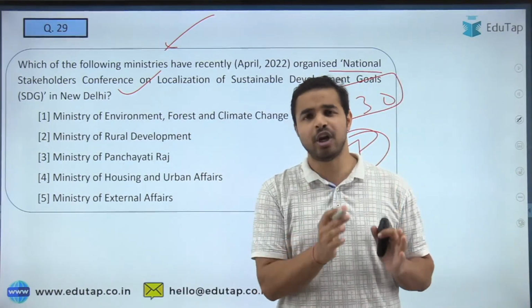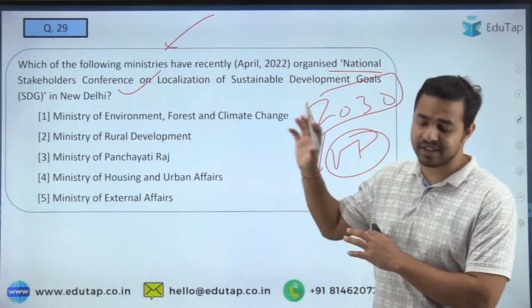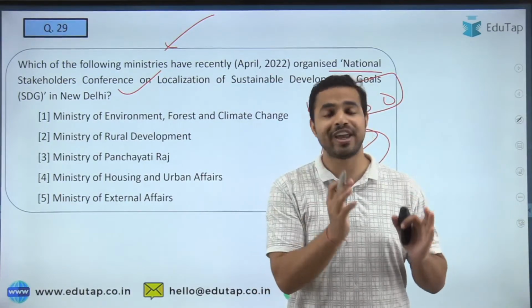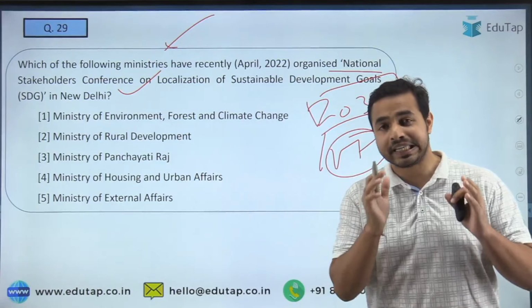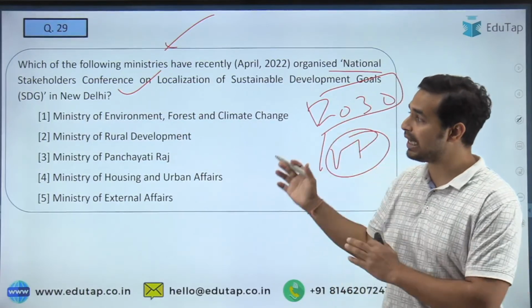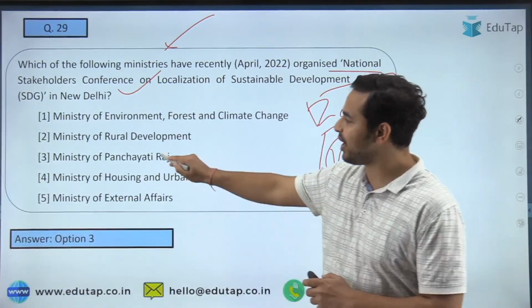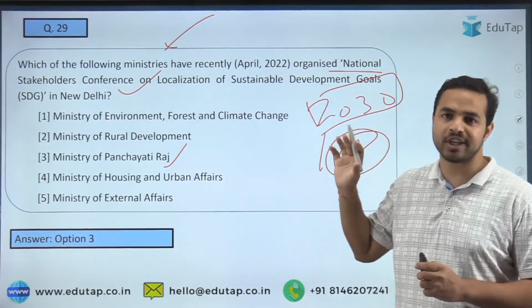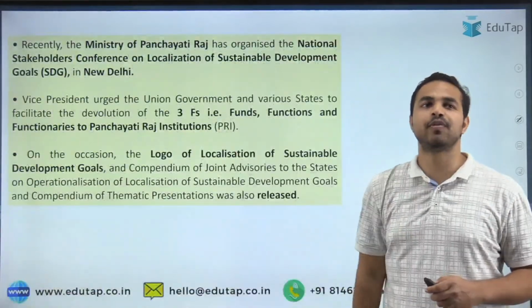External Affairs? We always see in the exam that they just ask the question on the name of the ministry only, and that is why the very first dimension when you are covering such kind of initiative is that you are just required to remember which ministry basically launched it. So here I am getting the right answer. The right answer is Ministry of Panchayati Raj. Absolutely right. Anubha, Subhashmita, Sadashiv, Pavitra, Anuradha, everyone gave the right answer to this question. Let's move on to the next question.